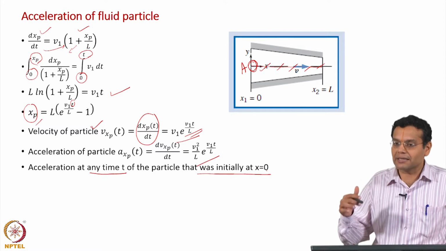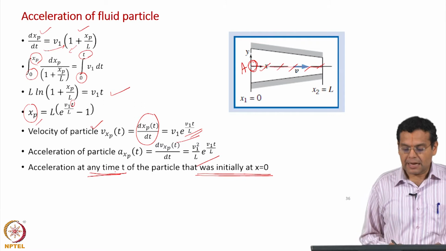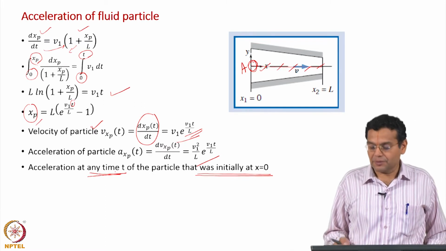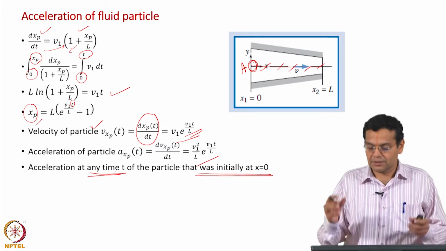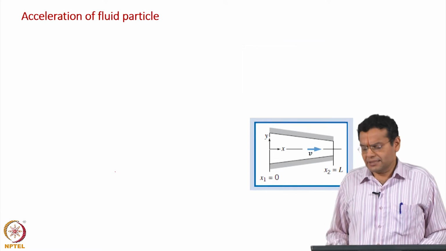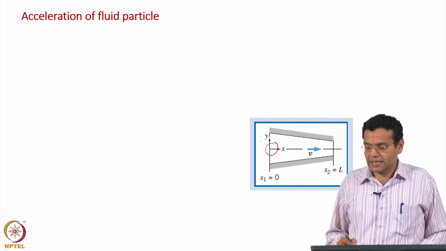We said particle A's initial position is what is specified here, and then another independent variable is time. Acceleration at any time t of the particle that was initially at that position. Which means you are fixing a particle. Now, the question asked what is the acceleration of the particle at the beginning of the channel, at the